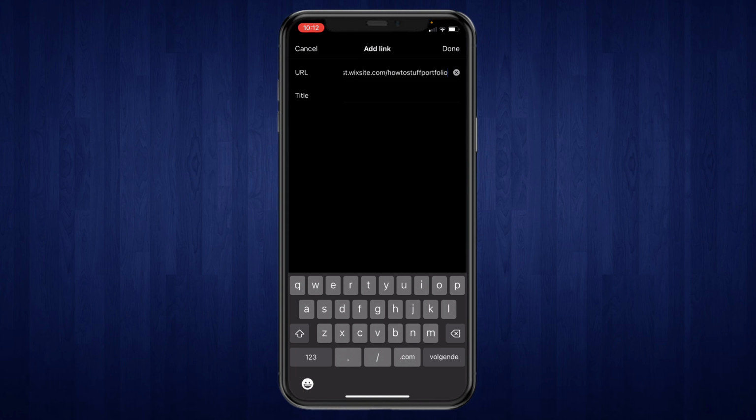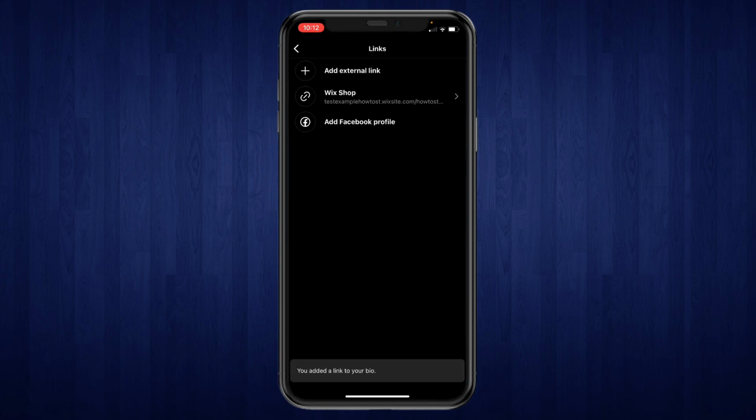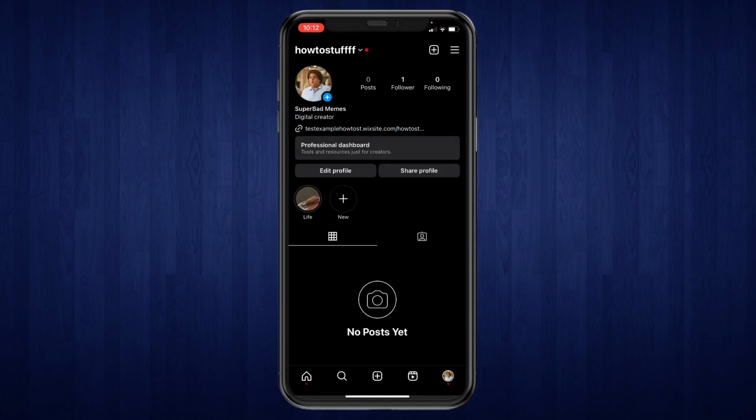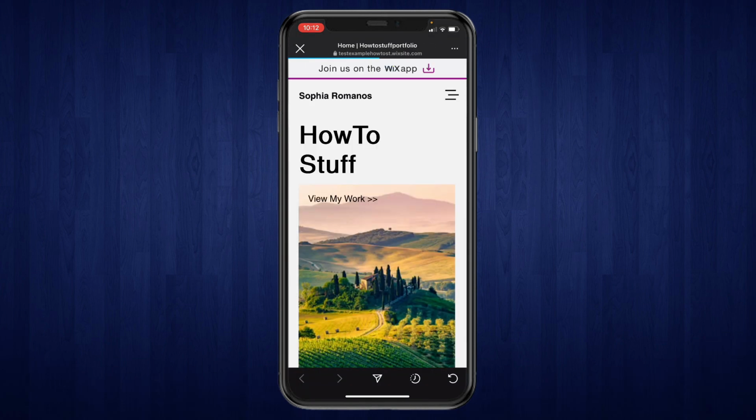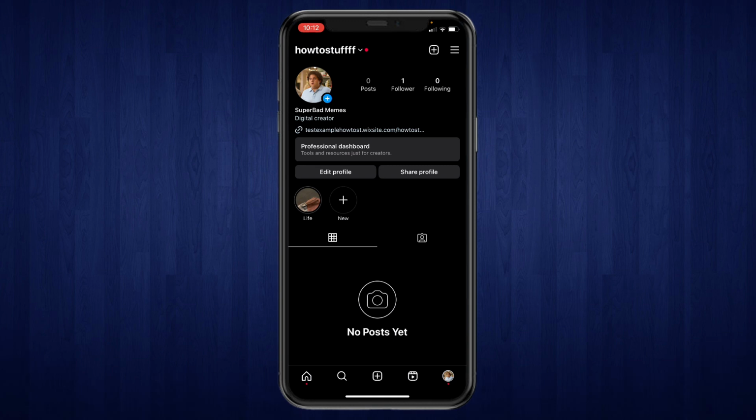So this is the URL that we just copied from our Wix shop. And here let's give it a name. I'll just name it Wix shop and then click on Done. So now when we go back to our profile, we can see that right here we have the link to our Wix shop. So when we click on this, it will open our Wix shop. So that's how you can add your Wix shop to Instagram.